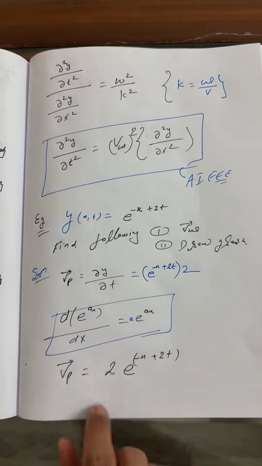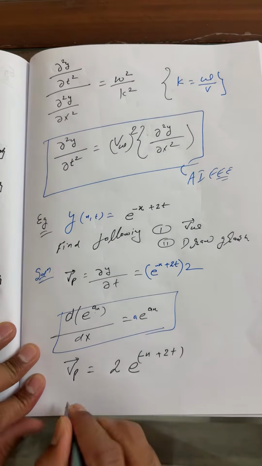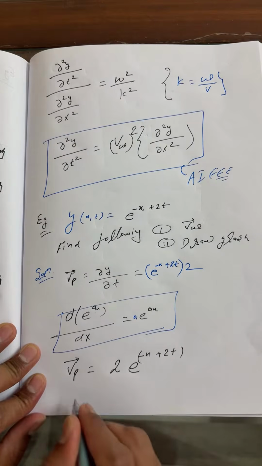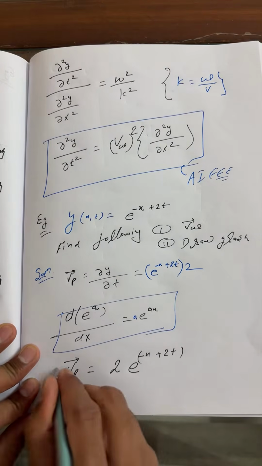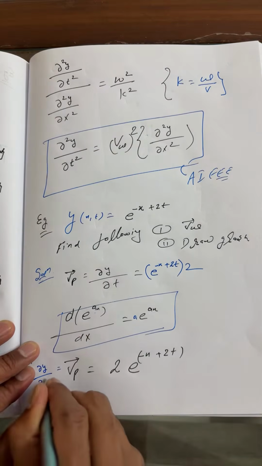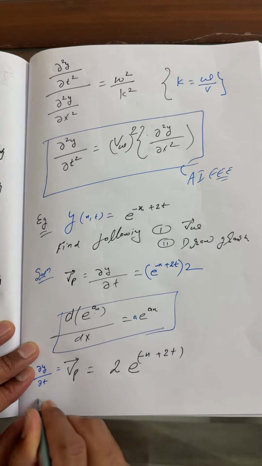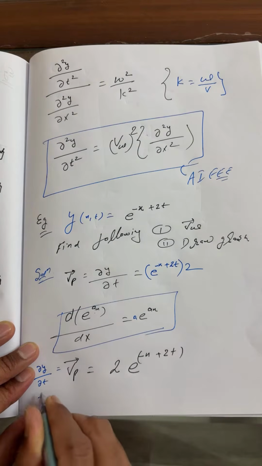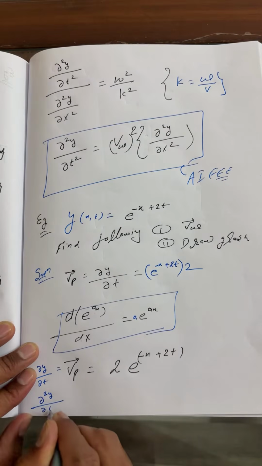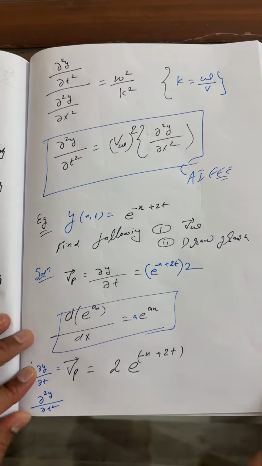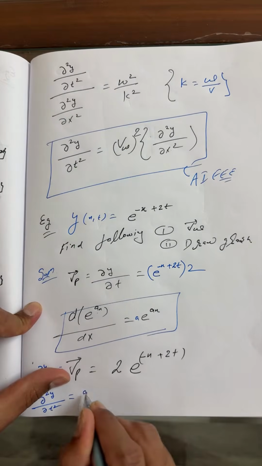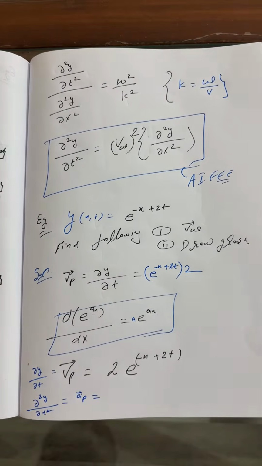Now I'm going to differentiate again. This is d squared y by dt squared, and you can write this as the acceleration of particle.